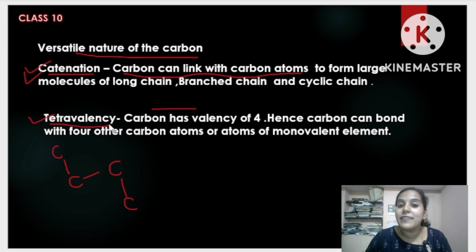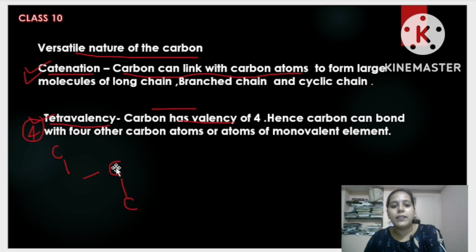What is meant by tetravalency? Tetra is nothing but 4. You might be familiar with these kinds of terminologies from maths: mono, deca, tri, poly, or tetra, penta, hexa, hepta. Tetravalency: carbon has a valency of 4. Carbon can bond with 4 other atoms of carbon or a monovalent element. You can see an example.